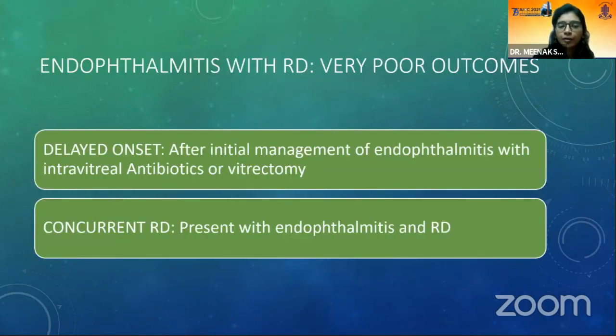Endophthalmitis with RD has very poor outcomes as seen in studies. Usually there are two types of RDs which can occur with endophthalmitis: the delayed onset or the concurrent retinal detachments. The delayed onsets are the ones which happen after initial management of endophthalmitis with an intravitreal procedure such as an antibiotic or a vitrectomy, and concurrent is when the patient presents with both endophthalmitis and RD at presentation itself.